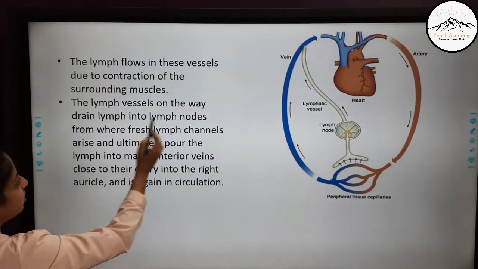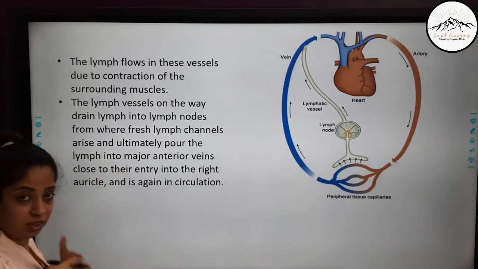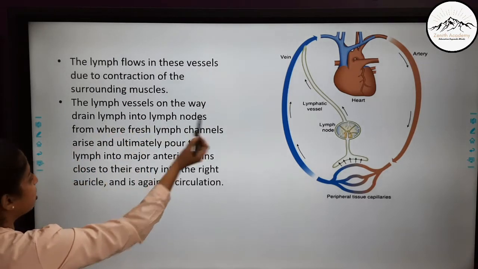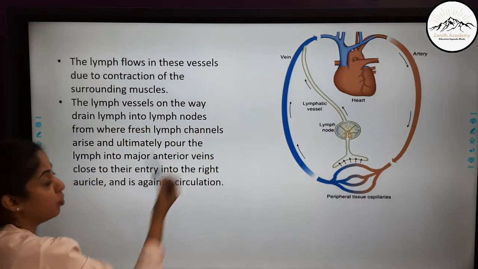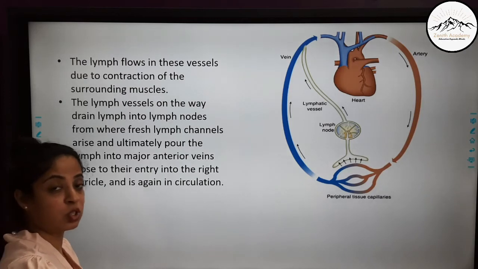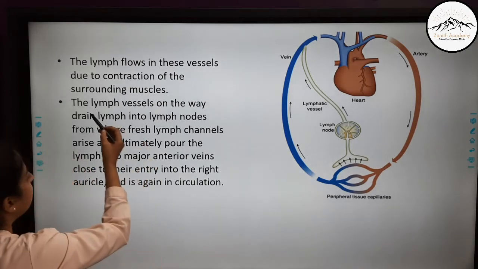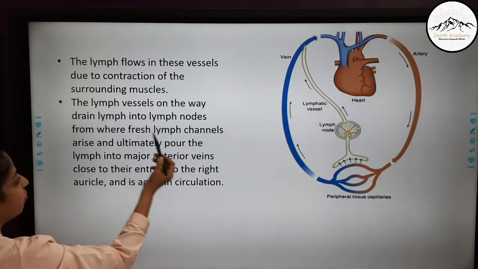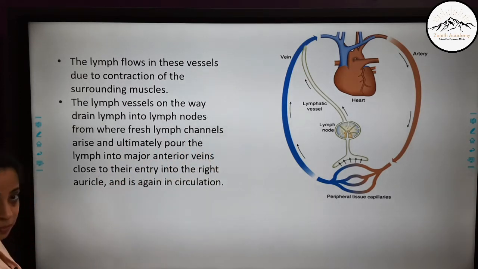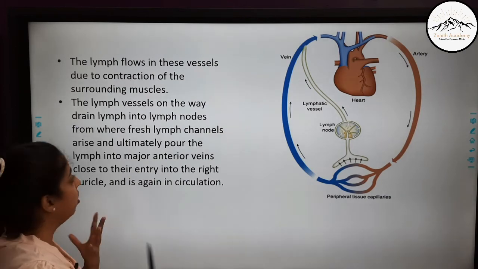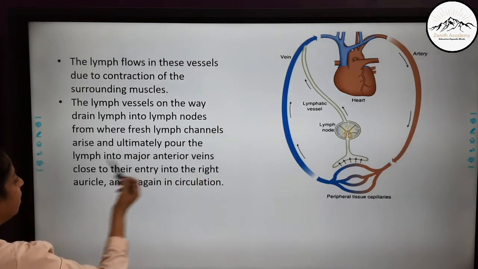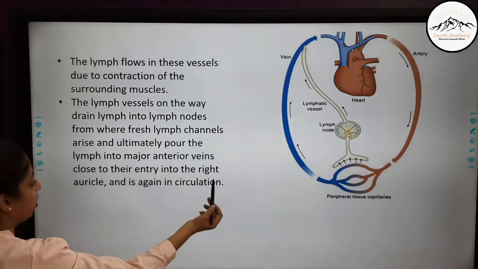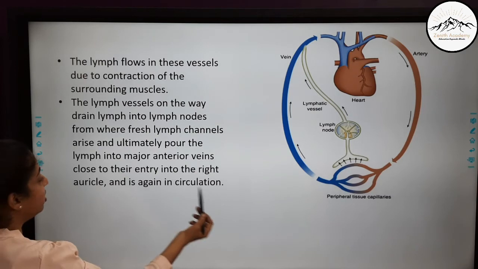The lymph vessels on the way. When the lymph is traveling through the lymph vessels, what happens? The lymph vessels on the way drain lymph into lymph nodes. There are some special organs called lymph nodes. From the lymph vessel, the lymph goes into lymph nodes, from where fresh lymph channels arise. From the lymph nodes, fresh lymph channels arise and ultimately pour the lymph into major anterior veins close to their entry to the right auricle, and it is again in circulation.